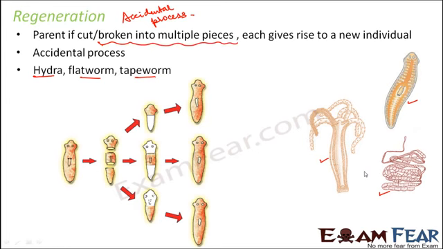Now, look at this example of planaria. Suppose it is broken down like this, the head has the capacity to give rise to the other body parts. Similarly, the middle portion of the body can give rise to the head and the tail portion. This capability of the specialized cells to give rise to the different body parts is known as development. So this is the entire process of regeneration.